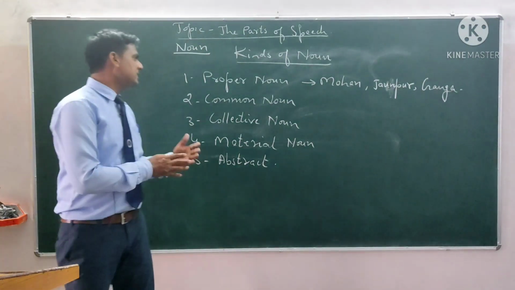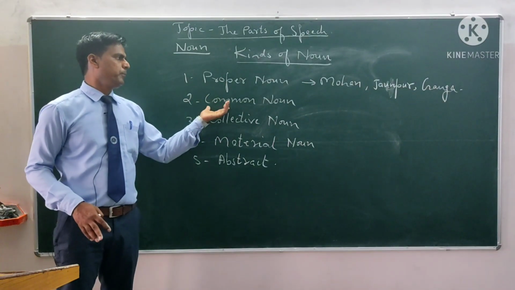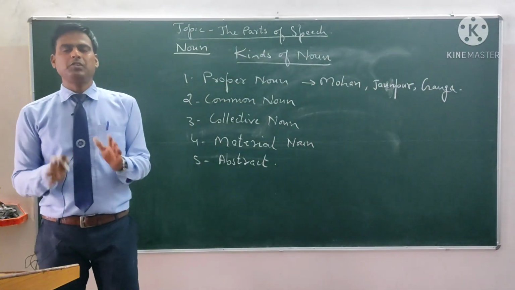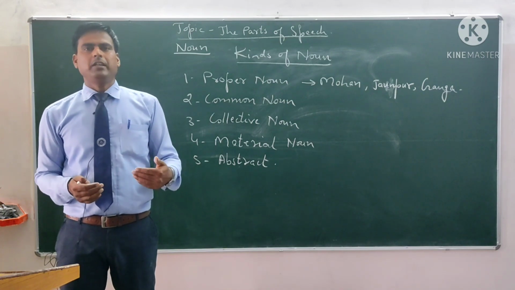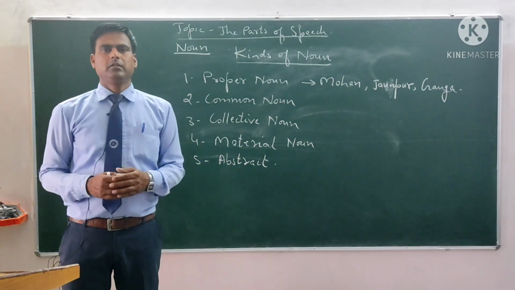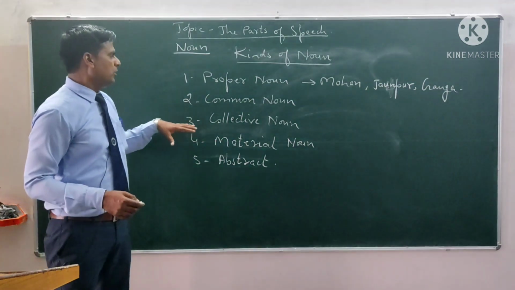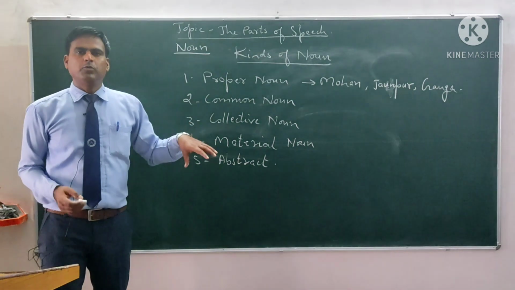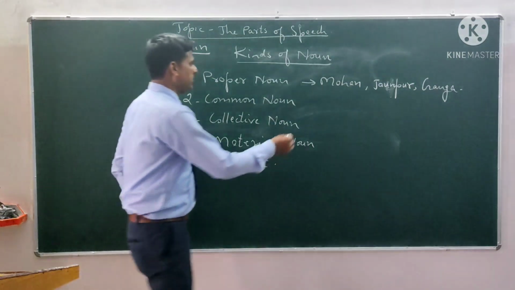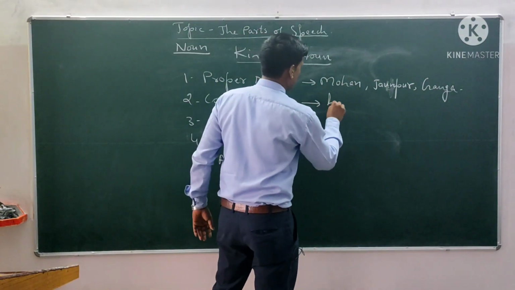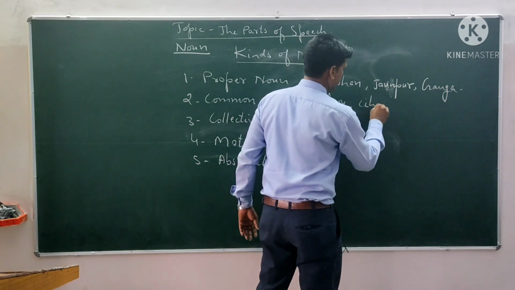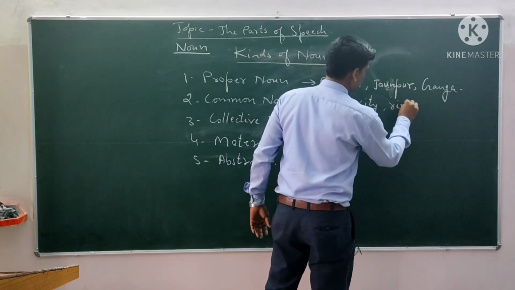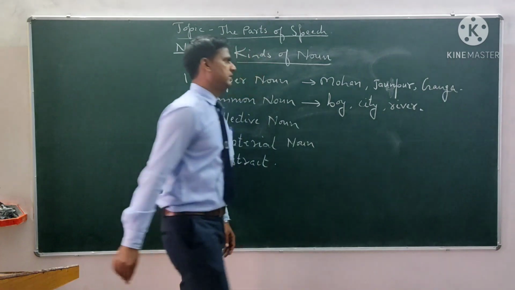Now let us see the second one, the common noun. A common noun is a noun that is used for a person, place or animal in common. For example, we can say boy, city, river, etc.